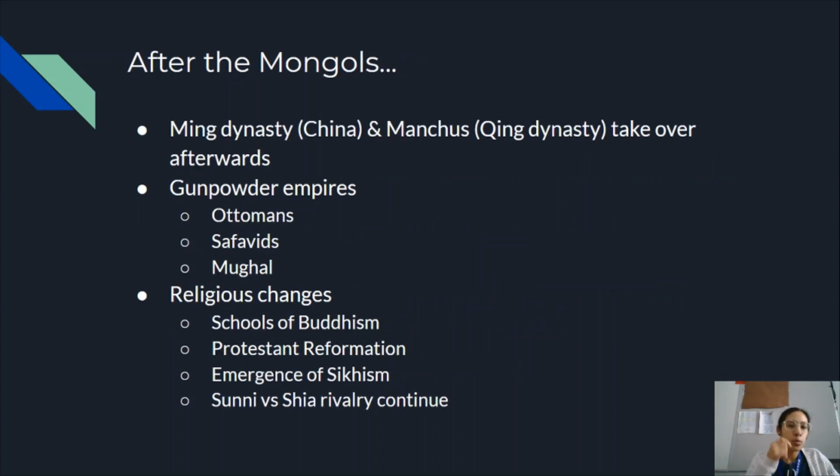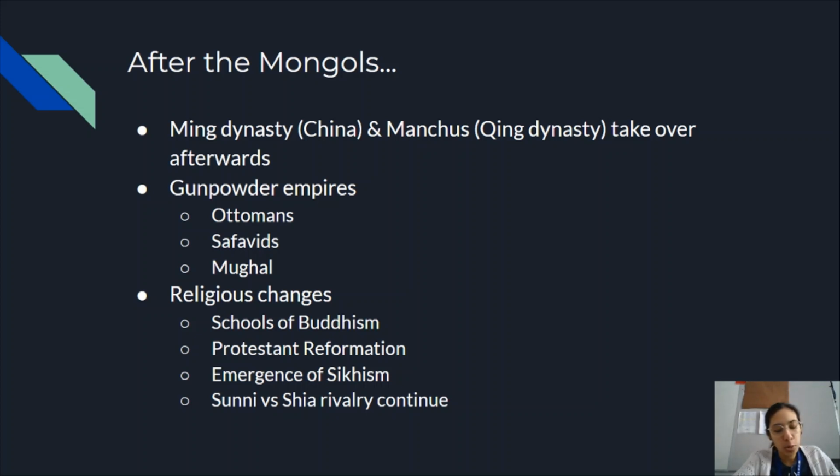From Unit 2, we left off with the Mongols. They did their thing, they were super cool, but then they didn't last very long and they collapsed. And when they collapsed, they left a power vacuum that's going to be filled by all of these new empires. So the Ming Dynasty is going to take over in China after the Mongols do their thing. And then the Manchus, otherwise known as the Qing Dynasty, is going to take over afterwards.